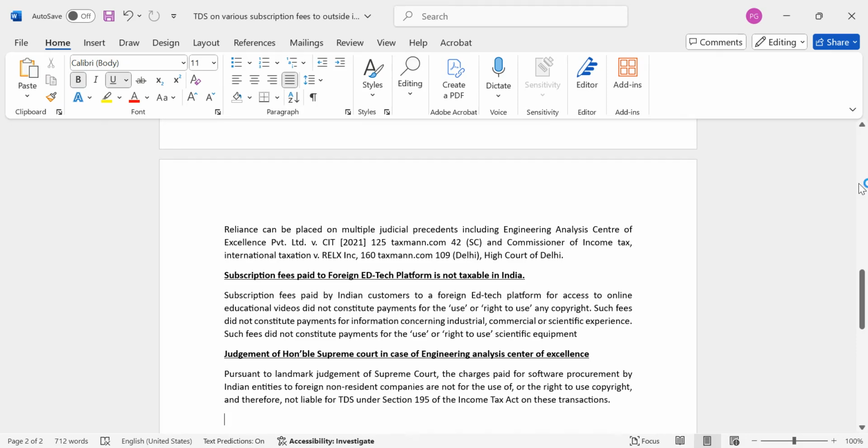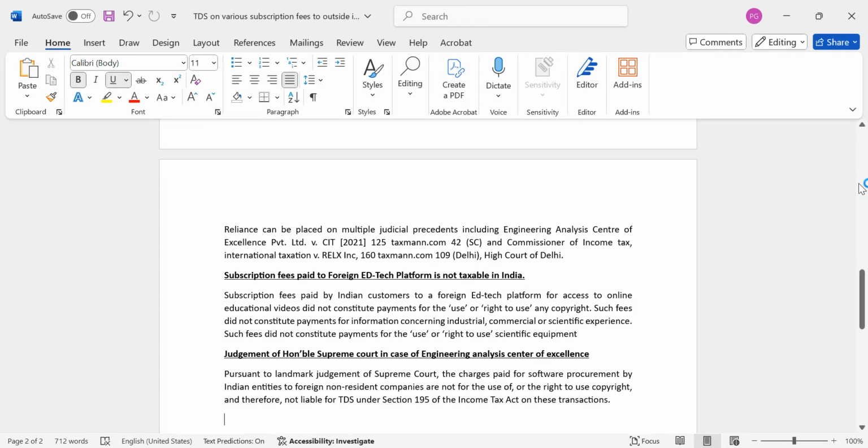Again, we have to check the tax treaty between the country of the vendor supplying the services and India. As per income tax provisions, we have to consider both while analyzing TDS applicability.